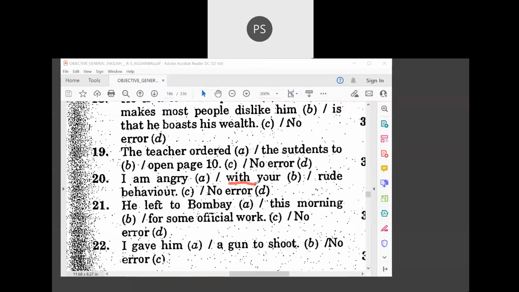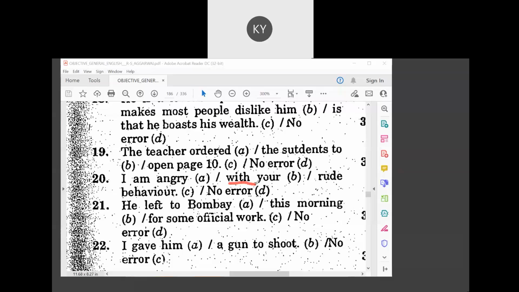No. See here, we are not using the preposition on with angry. It will never come. You are angry at something and you are angry with someone. So either with or at you have to use. Only these two prepositions you should use. You are not angry on something. In spoken language, if we use that, that's wrong. You are angry at his behavior, but you are angry with a person. Remember, only with and at.